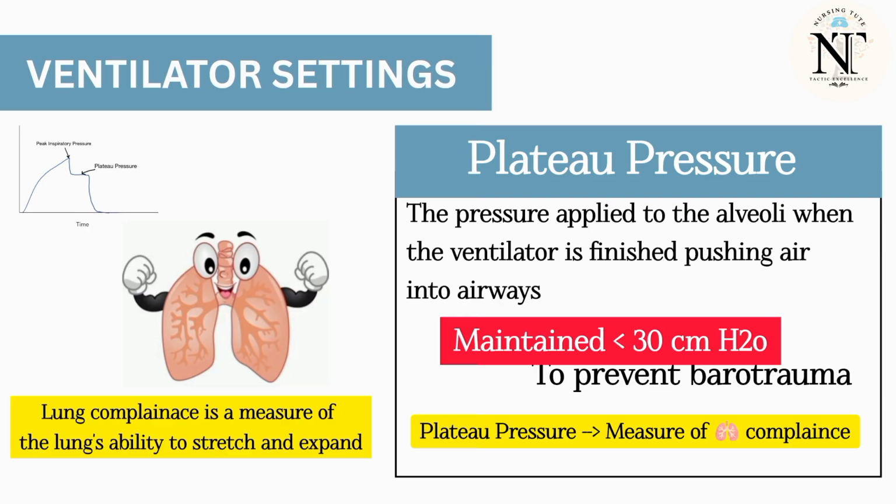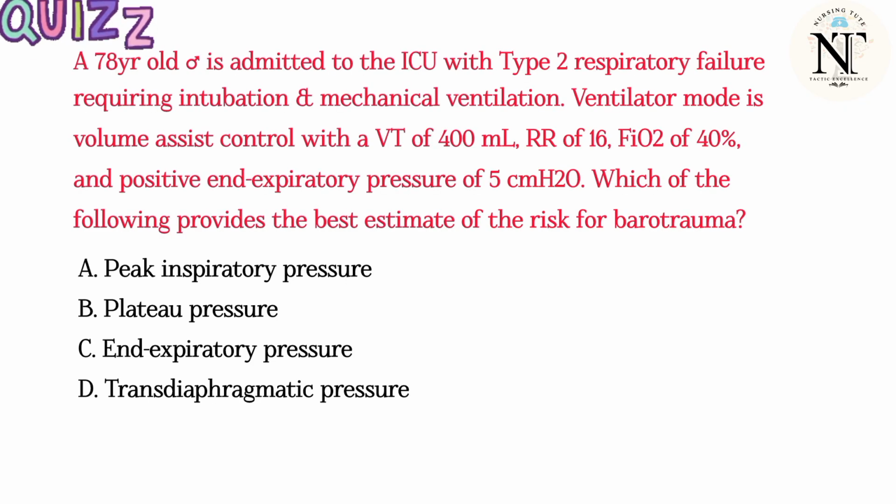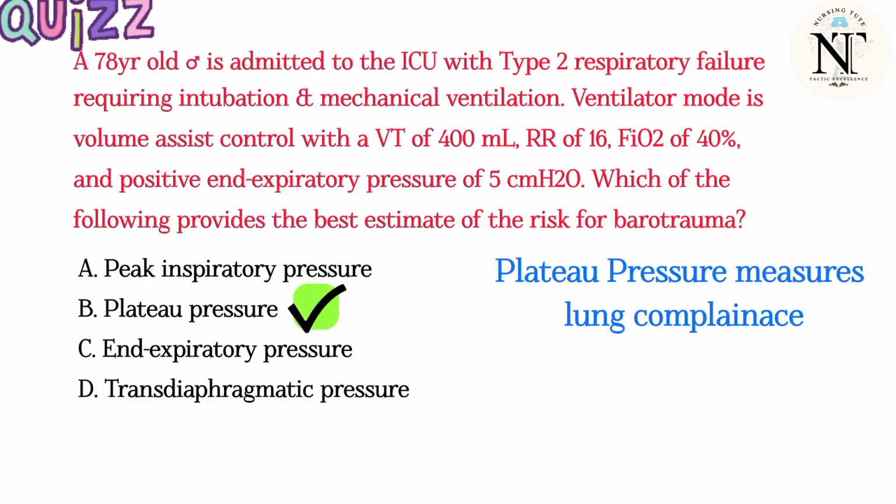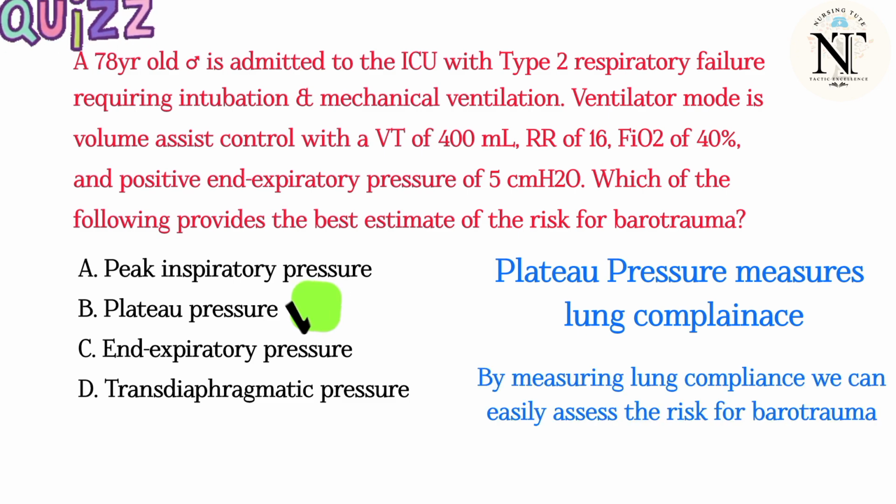Okay, if you listen carefully, in these last three settings, that are PEEP, PIP and plateau pressure, these three settings are maintained at normal level in order to prevent the barotrauma. So here I have a question for you. Here the answer will be plateau pressure, because in these questions they are asked which is the best estimation of barotrauma. So the answer will be plateau pressure, right? Because it measures the lung compliance, it primarily reflects the compliance of lungs and chest wall. By measuring lung compliance, we can easily assess the risk of barotrauma.